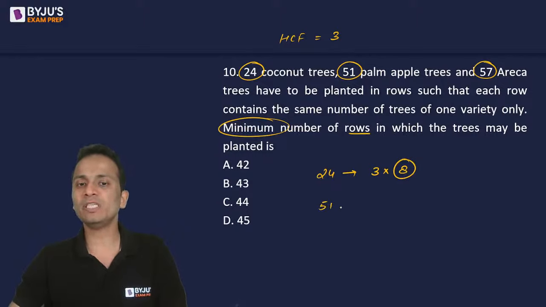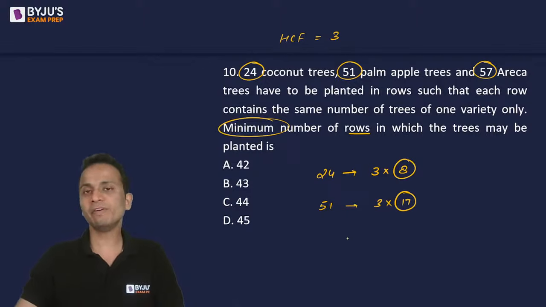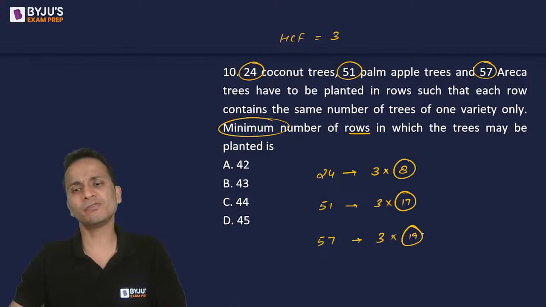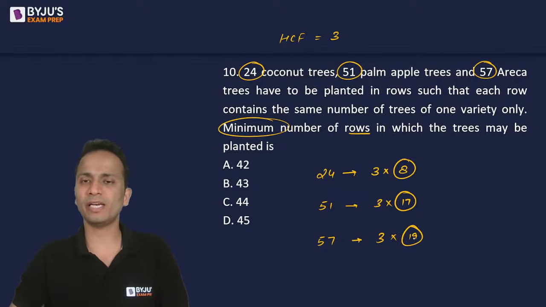Similarly for palm trees, there are 51 palm trees. So 3 into 17 is 51. So 17 rows will be of palm apple trees, and erica trees 57 हैं. So 3 into 19 is 57. So 19 rows for erica trees.